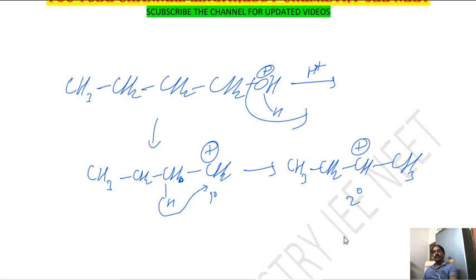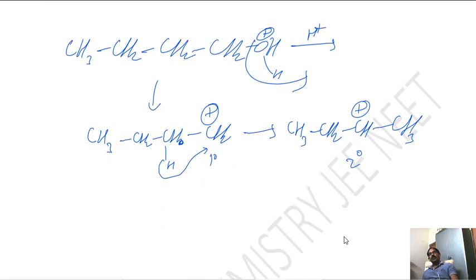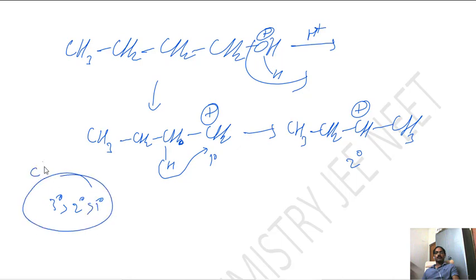In GOC, General Organic Chemistry, we discussed the carbocation stability. Tertiary is more stable than secondary, which is more stable than primary. C plus stability. So here it is more stable, and that's why it forms first.